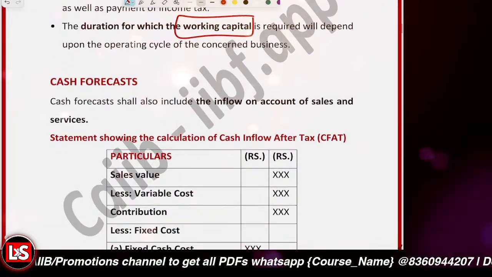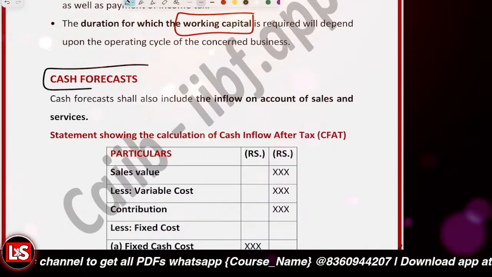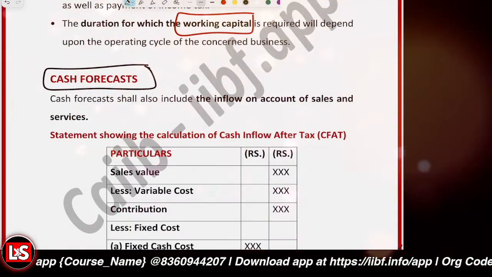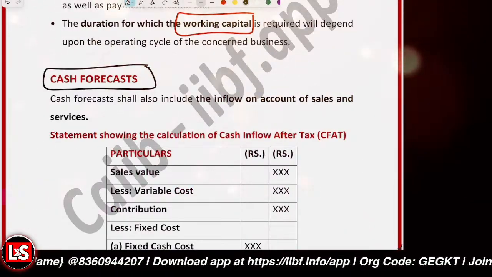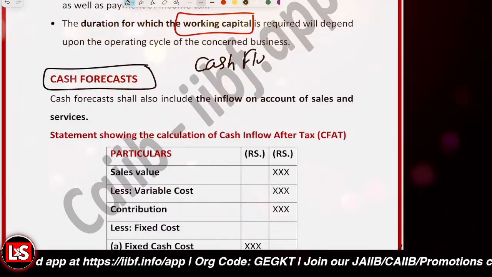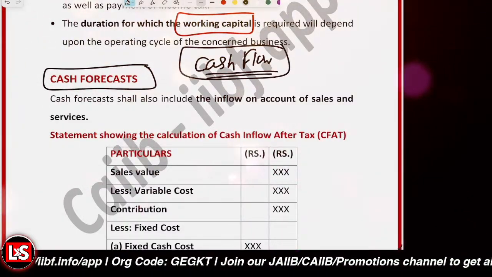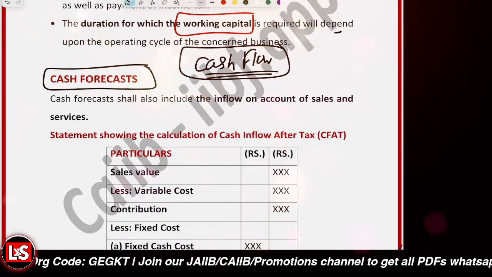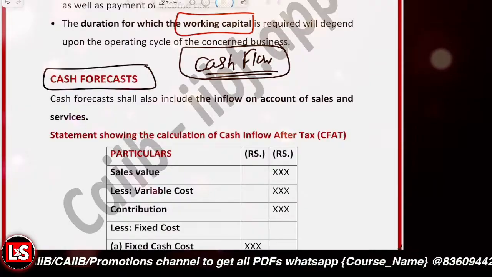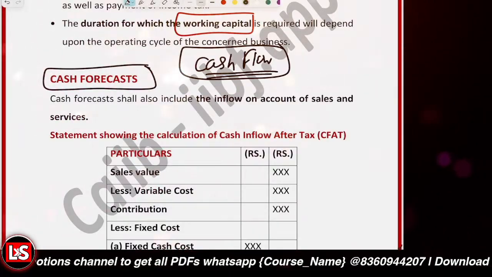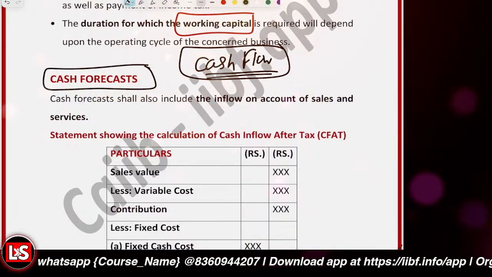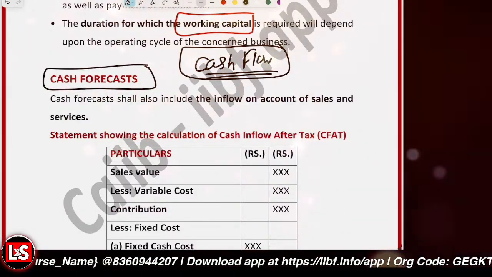Then after that, it's about the cash forecast. Cash forecast is basically going to estimate the future cash inflows and outflows, not the fund flow. We are talking about the cash flow, because the funds might be, let's say, 5 lakh rupees available, but it might not be the case that you have 5 lakh rupees of cash available, because you do count the profit on the accrual basis. Like when it is due, you count it as your profit, right? But the cash might not be actually available.